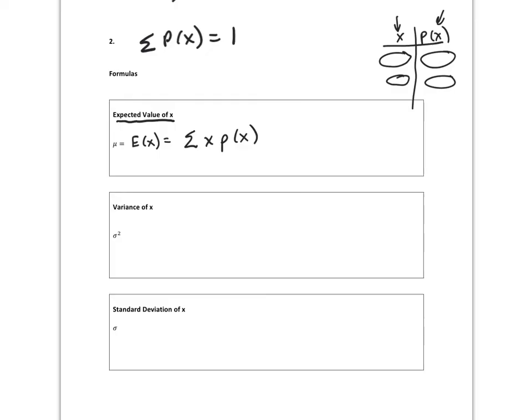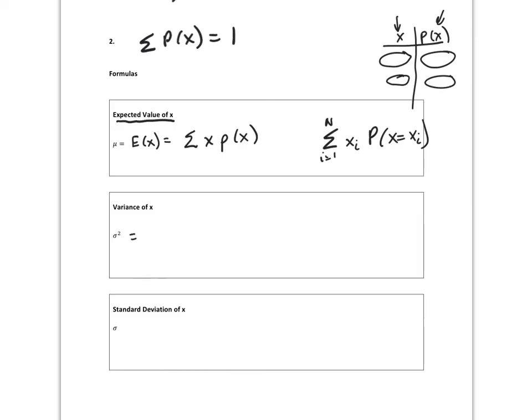All right, some books use different notations, but it's always the x times p of x. Like I see it written like this: sum i equals 1 to n, x sub i, that's your x value, and then the probability of x equals x sub i. That one's more complicated, but I've also seen the very same formula written like that.